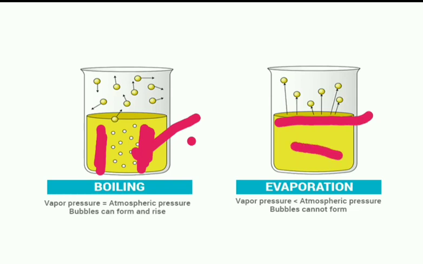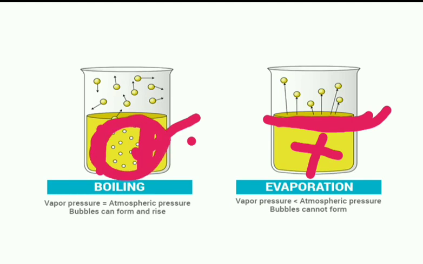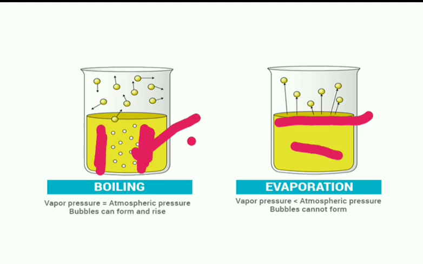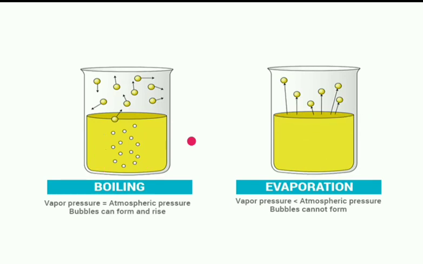Means we cannot observe evaporation throughout the liquid. Evaporation takes place at the surface only, whereas boiling takes place throughout the liquid. I hope this point is clear to all of you. We can conclude that evaporation is a surface phenomenon.